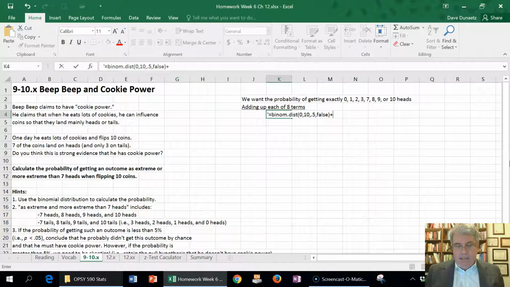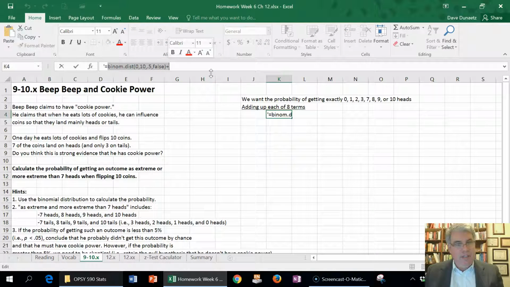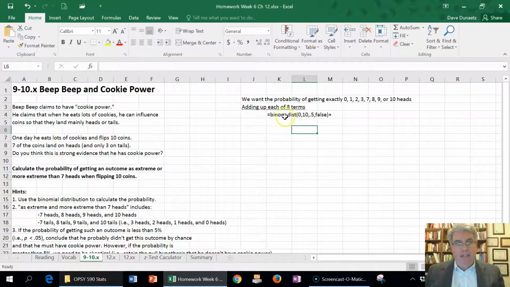We don't want to keep typing everything in. I'm going to copy that part of it. Control C. Now I'm going to go back down here, and I'm going to paste it after itself.